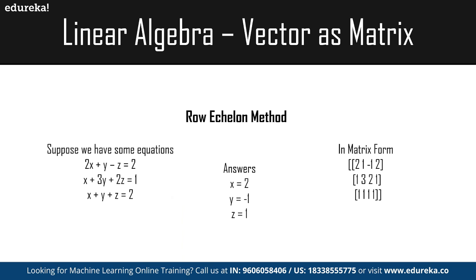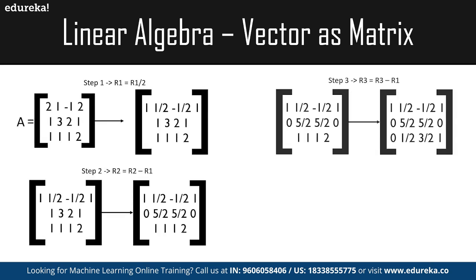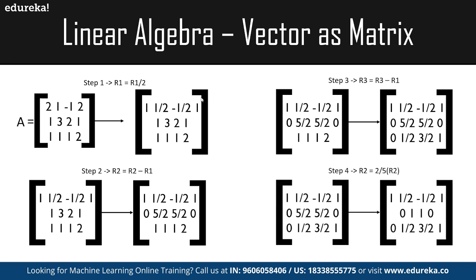So now let's take them into a matrix form where we can obtain 2, 1, minus 1, 2, and then 1, 3, 2, 1, and then 1, 1, 1, 2 as a part of the entire matrix that we can define here. So step 1 is to make sure that we have a finished matrix in its row echelon format.